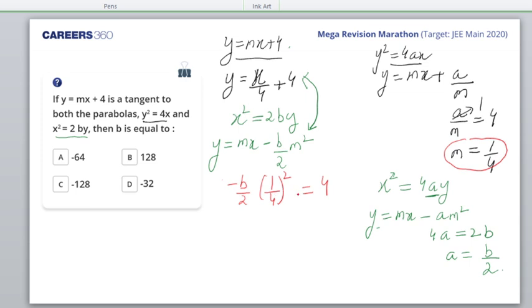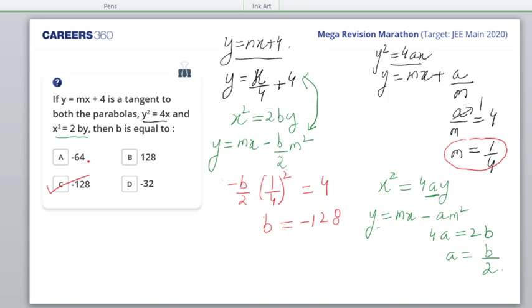Harshita, what happened, beta? It is mx minus am square, not ax square, son. Vashisht, am square. This is one of the values we get. 16 times minus 8, we get minus 128. Okay, I'll do it by another method if you are not happy with this. So C is the answer.